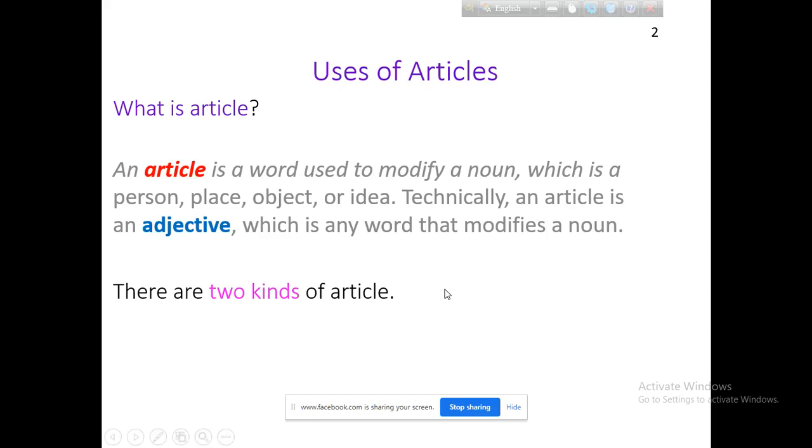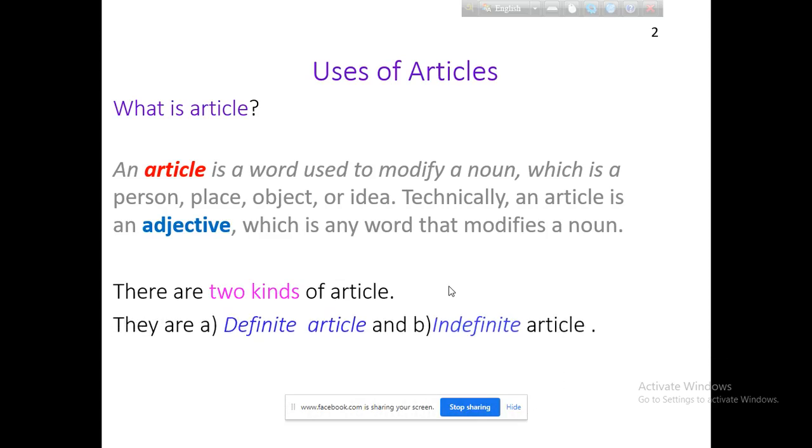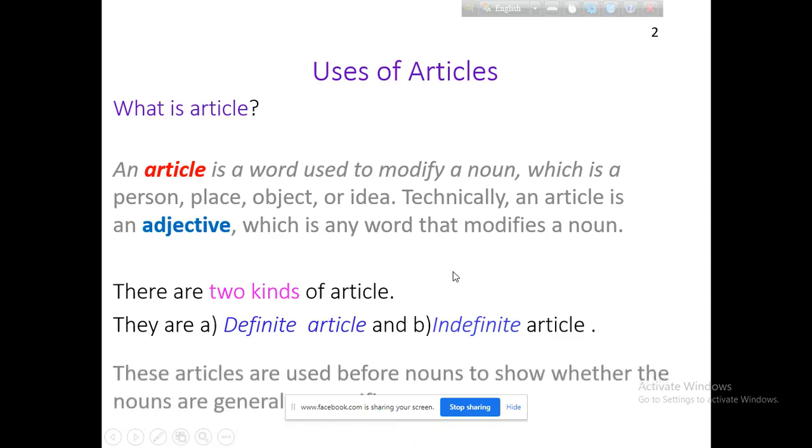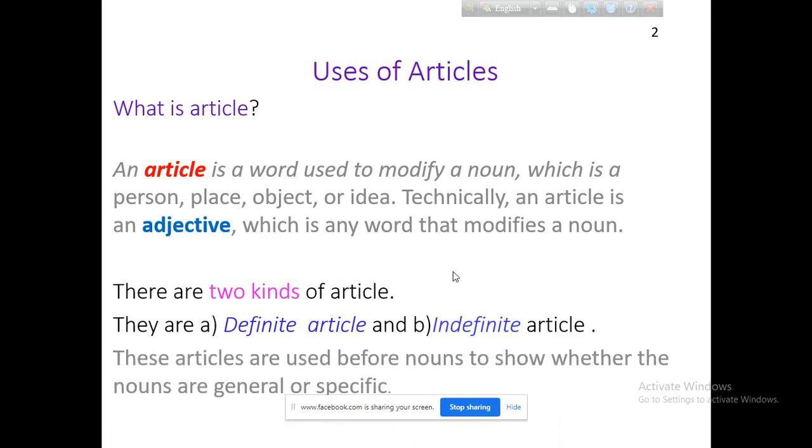There are two kinds of article, you know. It is very well known to us. They are definite article and indefinite article. These articles are used before nouns to show whether the nouns are general or specific.